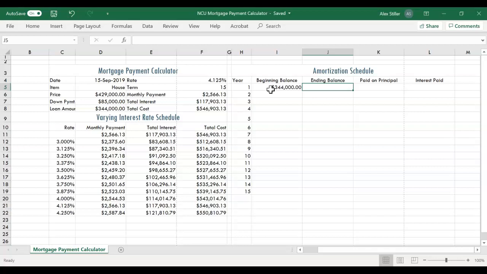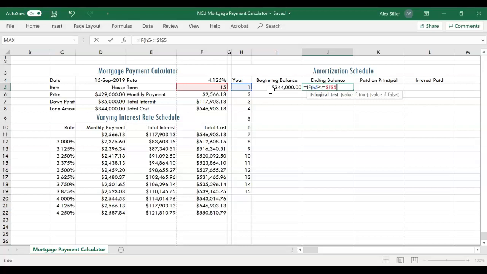In our formula in cell J5, we'll be using an if function to test whether H5, the year, is less than or equal to F5, which we'll reference using our absolute cell references.